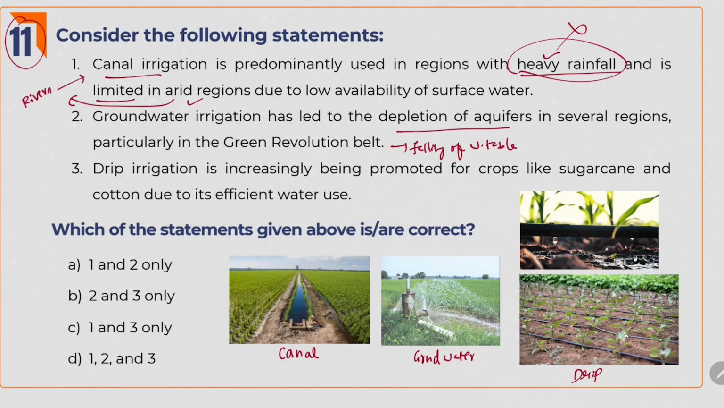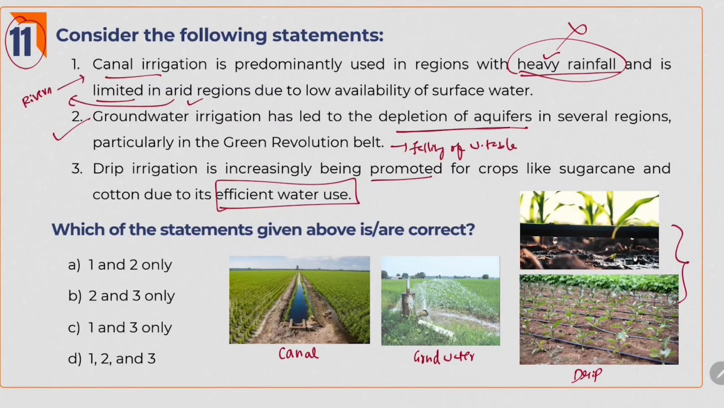Falling of water table means depletion of aquifers. So the second one is right. And third one, drip irrigation is increasingly being promoted for crops like sugarcane and cotton due to its efficient water use. If you see here, this picture shows how drip irrigation works.